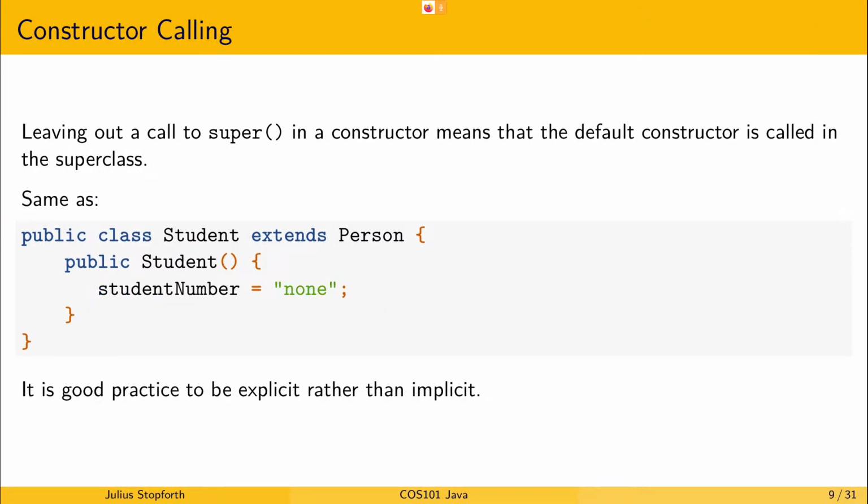So this is also fine. It'll just run. What the Java compiler will do while it's compiling is sneakily insert a call to super in here, in the same way that if you didn't have a default constructor, the Java compiler will make a default constructor for you. However, it is very limited in what it can do. Therefore, it's better practice for us to be explicit and actually define our own default constructors rather than implicit ones.